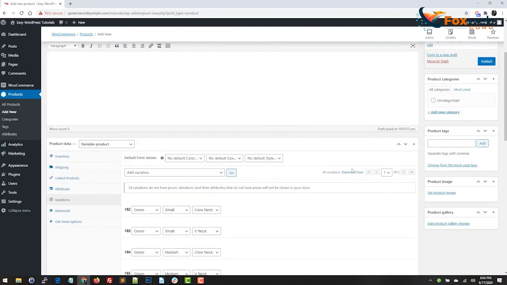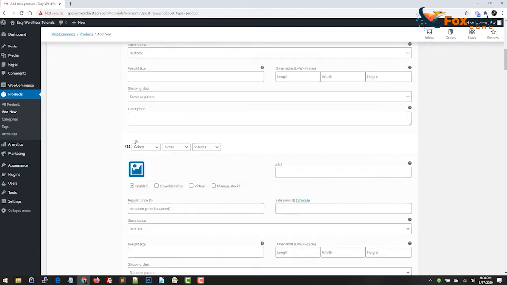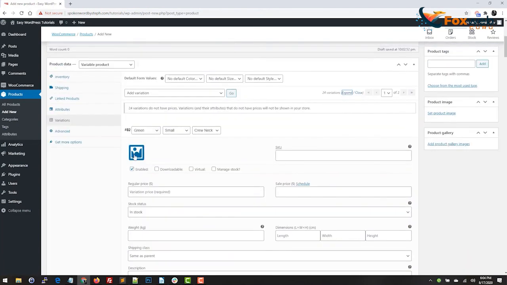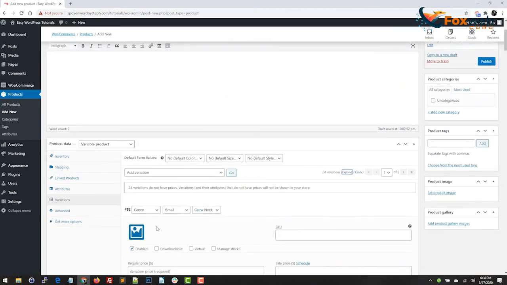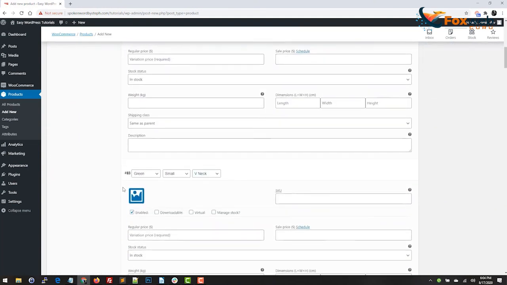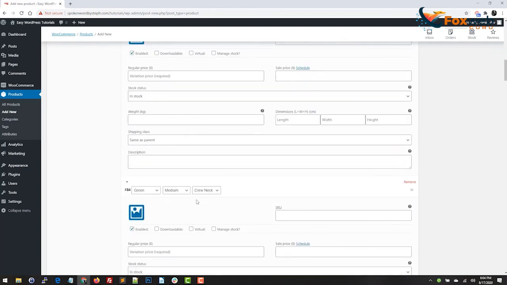And I can expand all of these and enter in a price, and of course my weight and dimensions, a description if I want to. I would definitely want to do a picture for these because this is showing a specific color. And also a specific style too. So I'll do the color, like green with a crew neck, and then green with a V-neck. And I can just continue that process, so on and so forth.